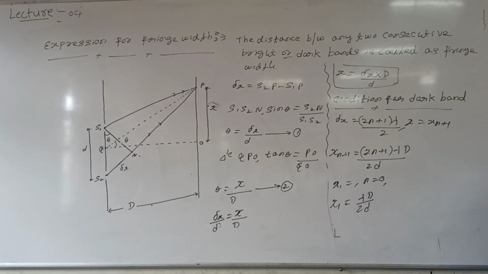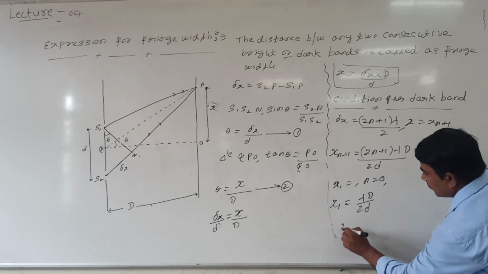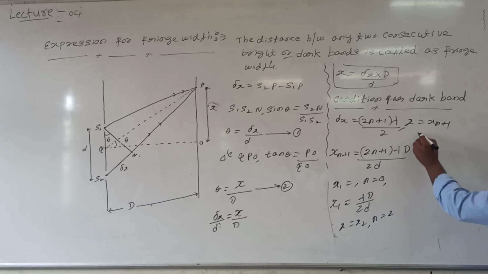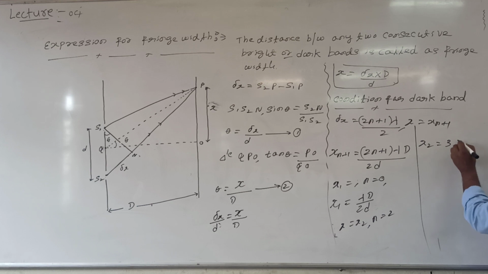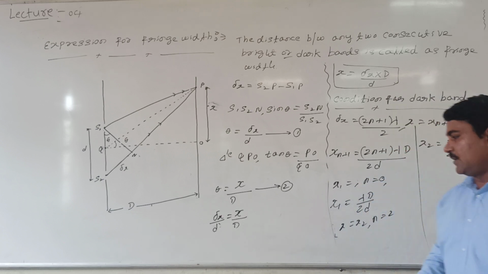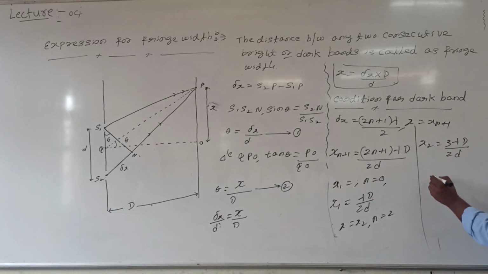Or you can put it like this also. Take n is equal to 1, then x is equal to x2. What does the relation become? See here, x2 is equal to 3 lambda D divided by 2d. What is fringe width actually? The difference between any two dark bands. Last time we saw the difference between any two bright bands. So the fringe width is x2 minus x1, where x2 is 3 lambda capital D divided by 2d minus.